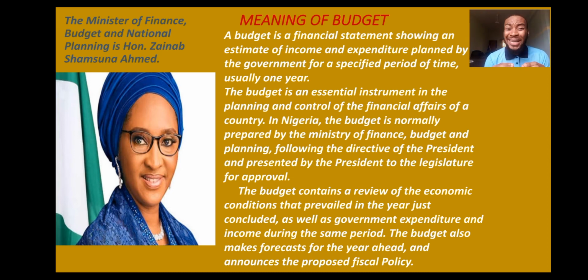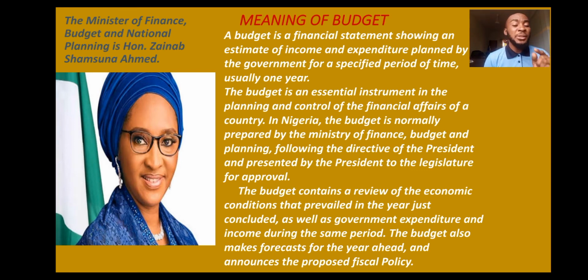In this case, not by your dad or your mom or yourself. No, we're talking about government budget as it concerns this economy or the government or the country. Planned by the government for a specified period of time, usually 1 year. Now, I want you to know this.